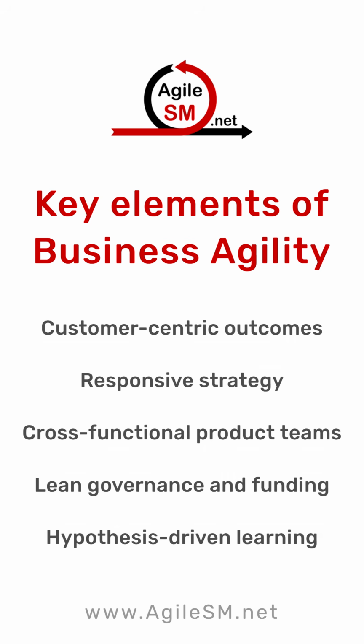The key elements of business agility. At its core, business agility starts with customer-centric outcomes instead of success defined by completed scope. Strategy stays responsive, so priorities can change when evidence or market signals change. Cross-functional product teams reduce handoffs and can deliver value end-to-end. Lean governance and adaptive funding create responsible control without heavy delay, and hypothesis-driven learning helps the organization treat initiatives as bets to test rather than plans to defend.